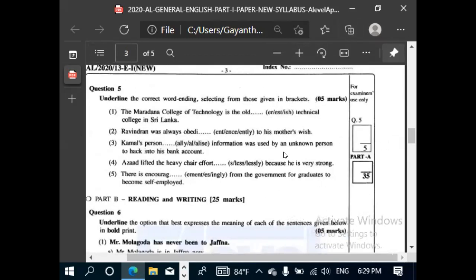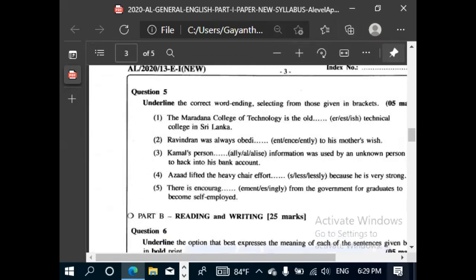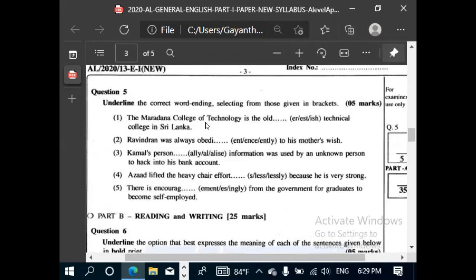Is it clear to you? Right, okay. Underline the correct word ending, selecting from those given brackets.